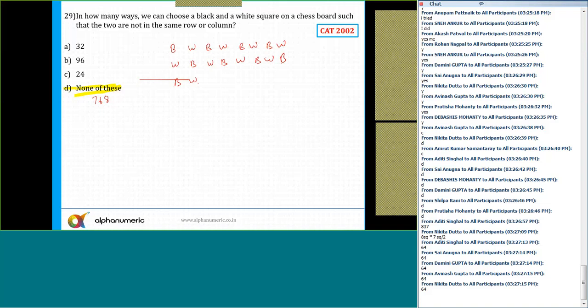I'm just writing it down quickly. Instead of making the table, I'll just write it in this way. Black, white, black, white, black, white, black, white. Then white, black, white, black, white, black, white, black.